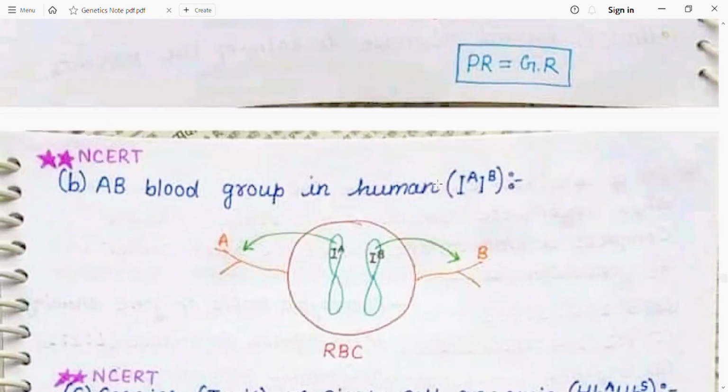AB blood group in humans is also an example of codominance. A person having blood group A is married to a girl having blood group B. So all of their offspring should have AB blood group. Either their daughter or son will have blood group AB. So it is also a good example of codominance. But remember, here the blood group A individual as well as the blood group B individual will be homozygous, meaning the same alleles.